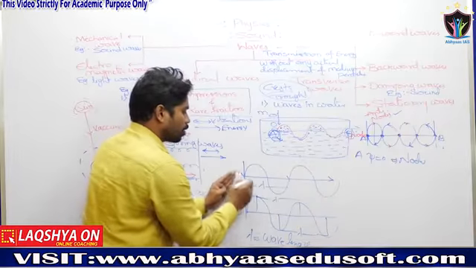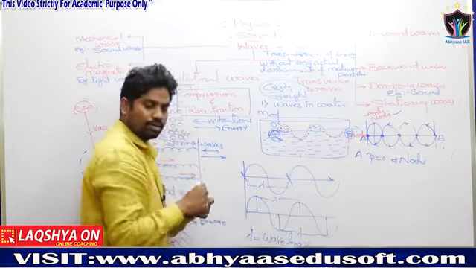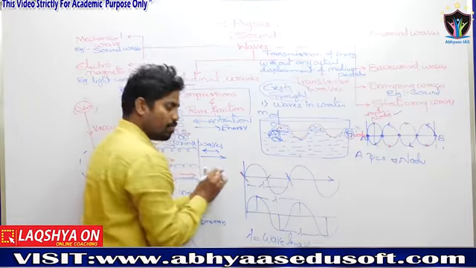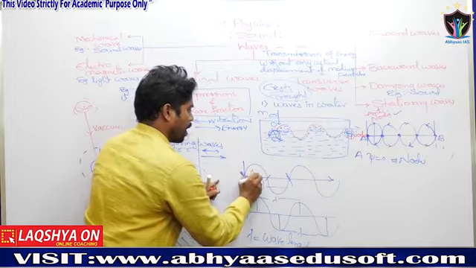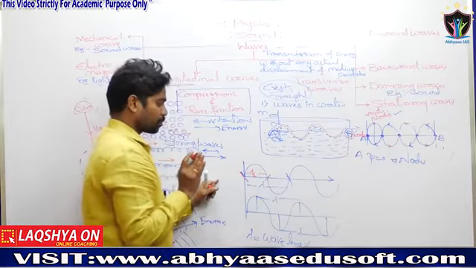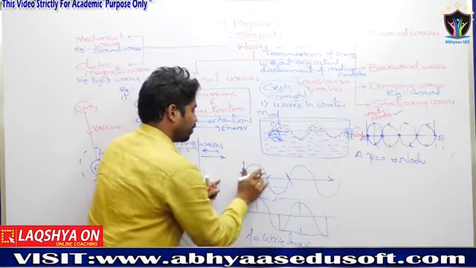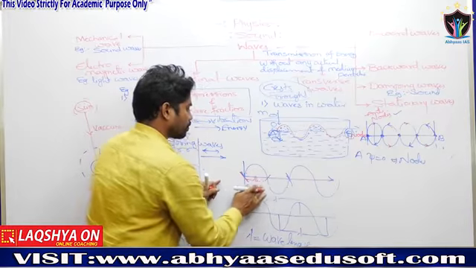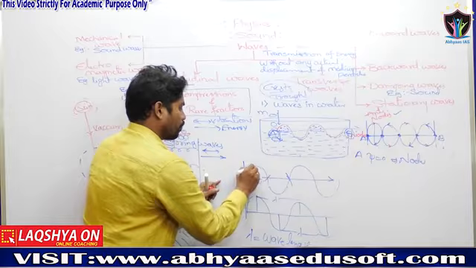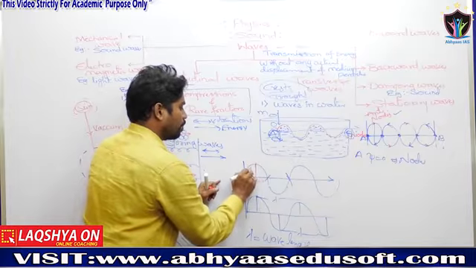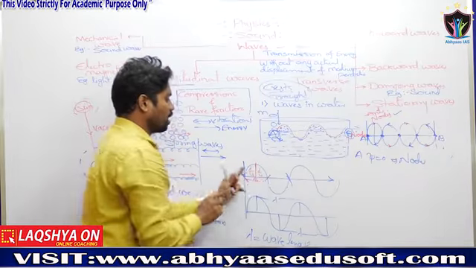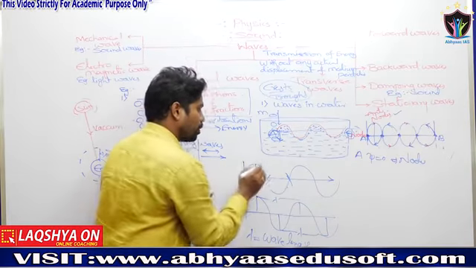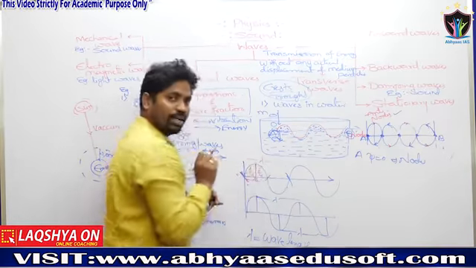Suppose from here to here is lambda, from here to here lambda by 2, from here to here lambda by 4. Lambda by 4 plus lambda by 4 is lambda by 2, lambda by 2 plus lambda by 2 is lambda, right?